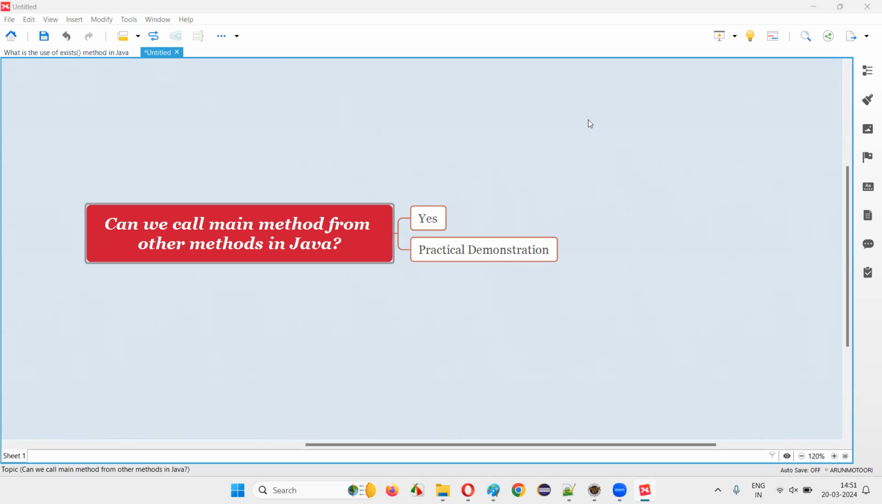In this session, I am going to answer one of the Java interview questions. That is, can we call main method from other methods in Java? The answer is yes. In Java, it is possible for us to call the main method from other methods, but this approach is not recommended.